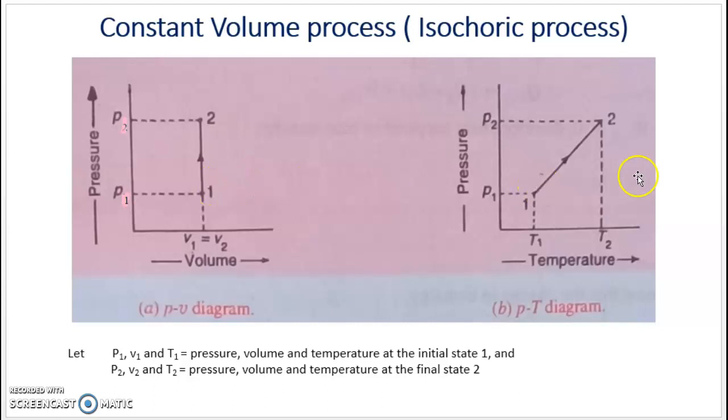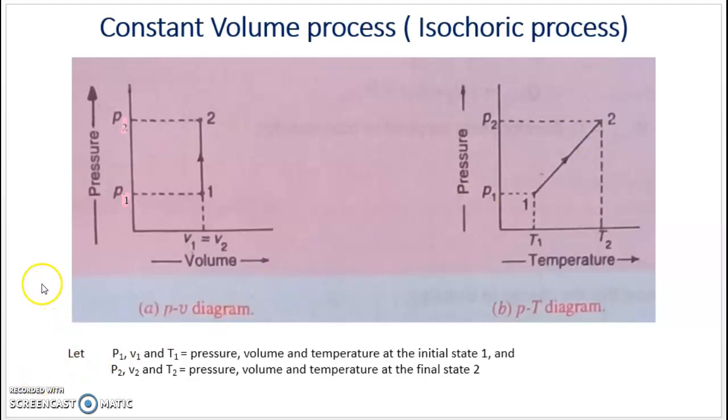Similarly, in the PT diagram, this point is the initial point, this is the final point. This process 1 to 2 refers to constant volume process. We have properties P1 and T1 for point 1, similarly P2 and T2 for point 2. This arrow mark shows the direction of the process.